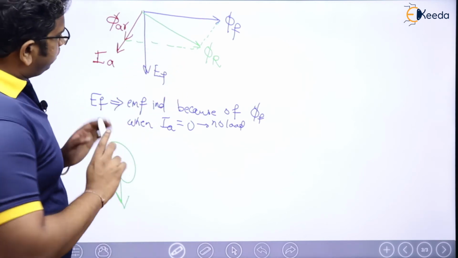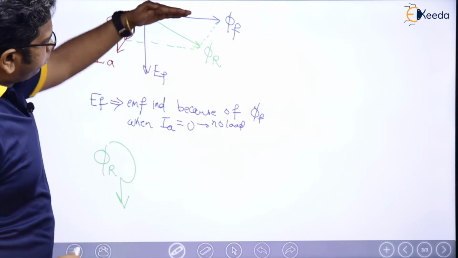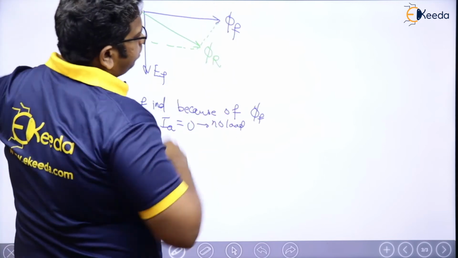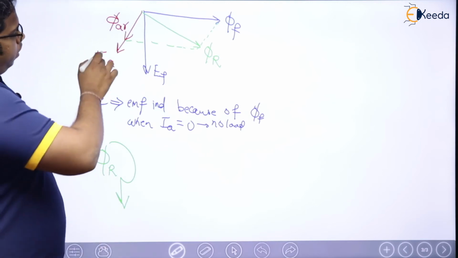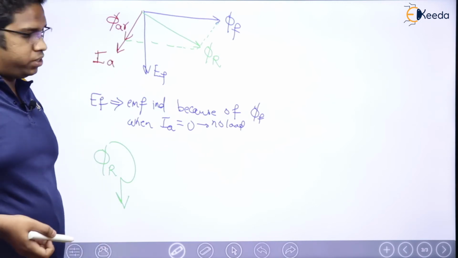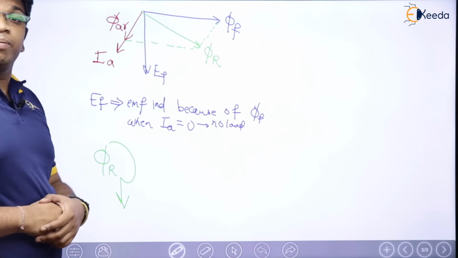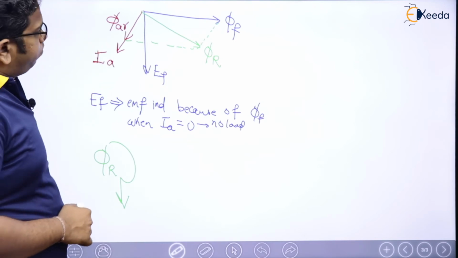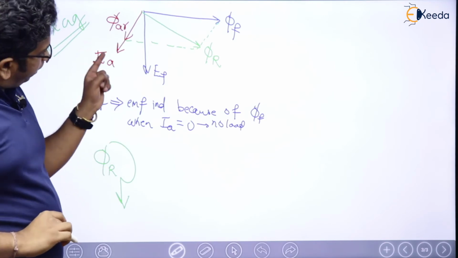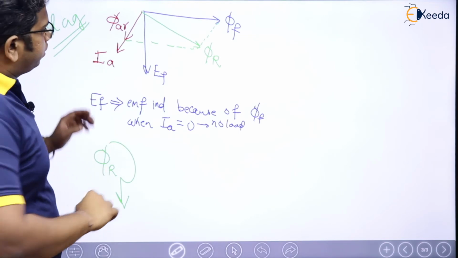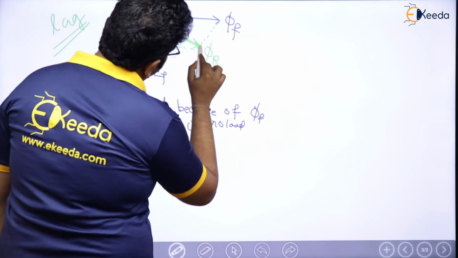Initially when IA was not there, there was only one flux, phi F, which was the resultant. Now when I loaded the machine, IA started flowing, which means phi AR came into the picture. This is the lagging case, by the way, let me remind you. When phi AR came into the picture, the net flux got reduced. This became the resultant flux.